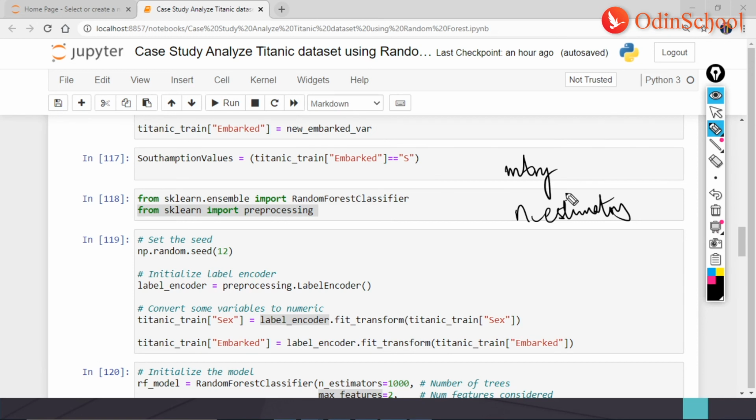And then we have feature importance. Now, when we talk about feature importance or variable importance, it can be used to rank the importance of variables.